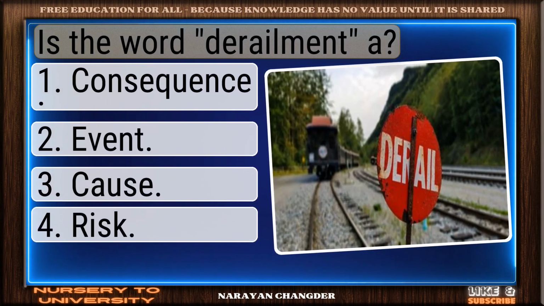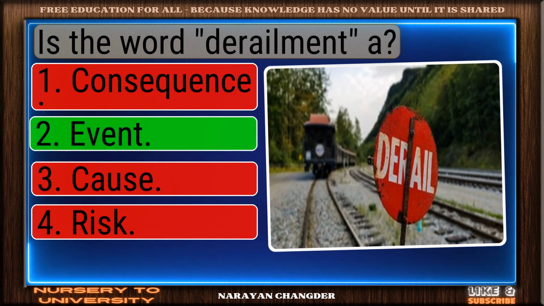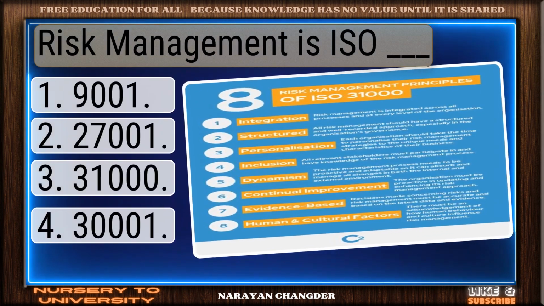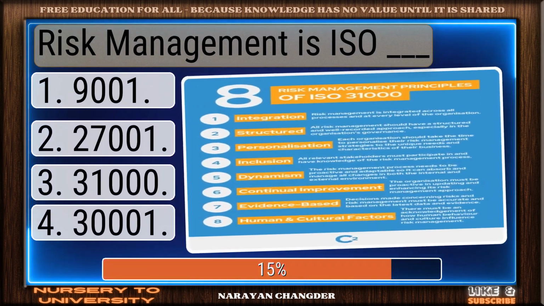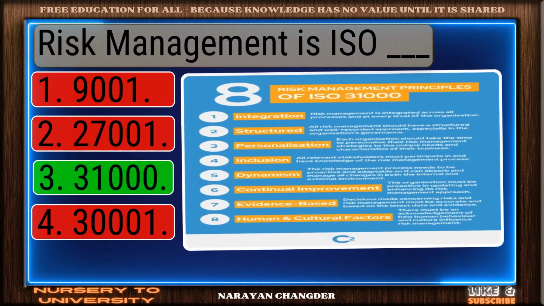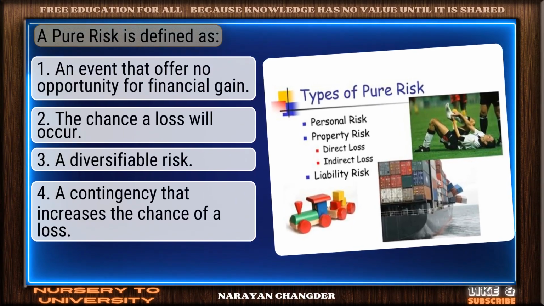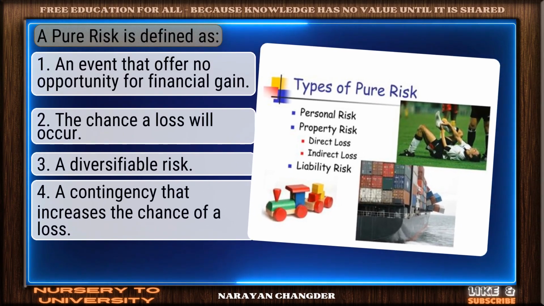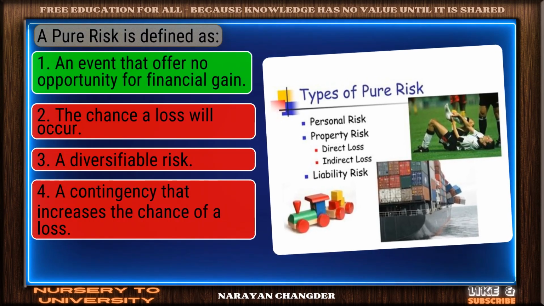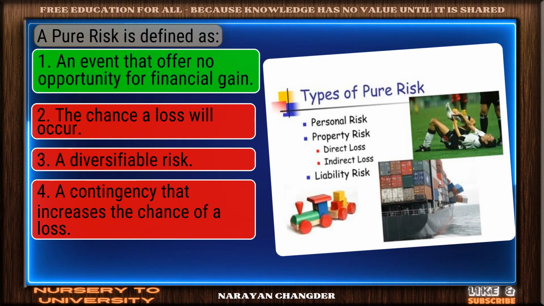Question number 59 is the word derailment. Well picked. Event is the correct answer. Question number 60. Risk management is ISO dash. You're right. 31000 is the correct answer. Question number 61. A pure risk is defined as. Good job. Your answer, an event that offers no opportunity for financial gain, works well here.